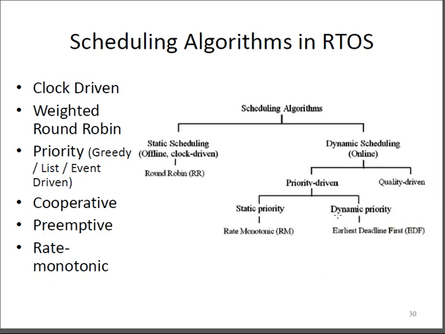In dynamic priority, different jobs of a task are carried out as compared to static priority conditions. These are the main points with respect to the scheduling algorithm.